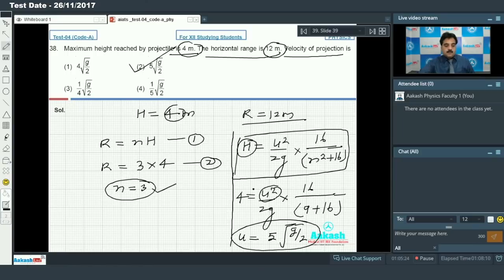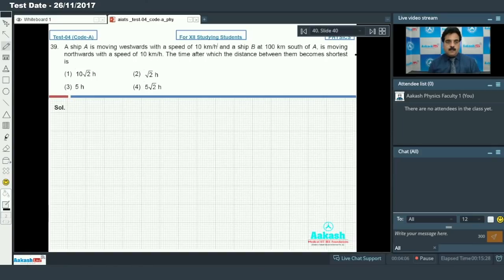So let's move on to question number 39. A ship A is moving westward with a speed of 10 km per hour, and ship B, 100 km south of A, is moving northward with a speed of 10 km per hour. The time after which the distance between them becomes shortest is? First I am going to make the diagram for the given condition.